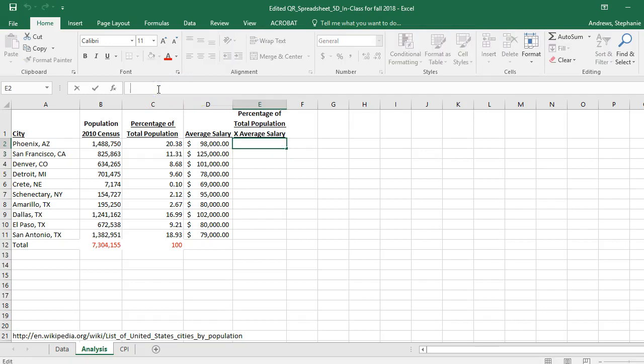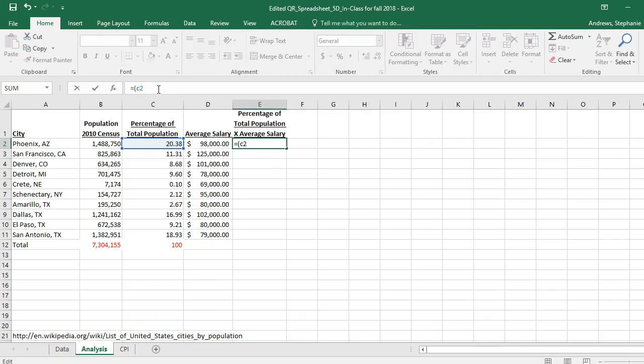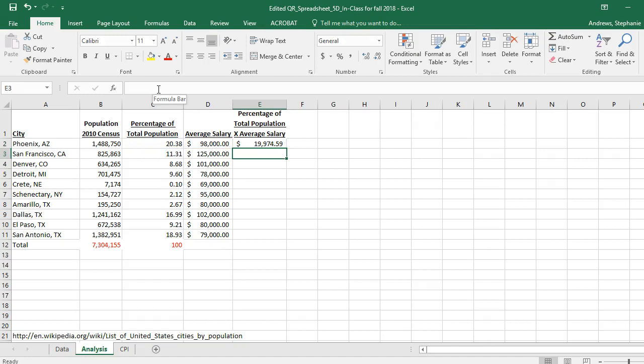I'm going to go back and take my C2 and divide that by 100. Then I multiply that times what I've got sitting over in D2, and that looks a little bit better. 19,000 is about 20% of what we're looking for.